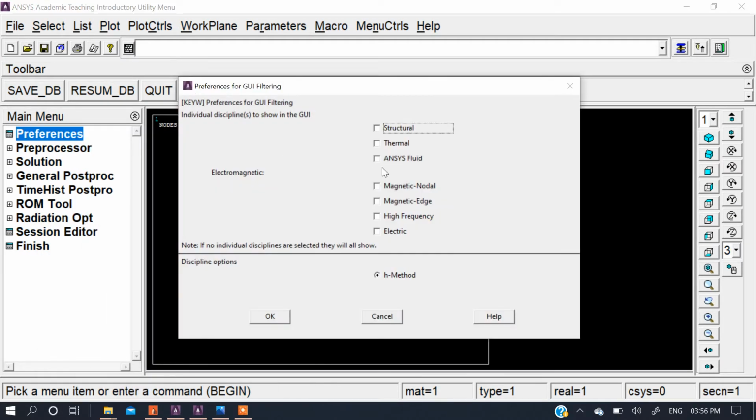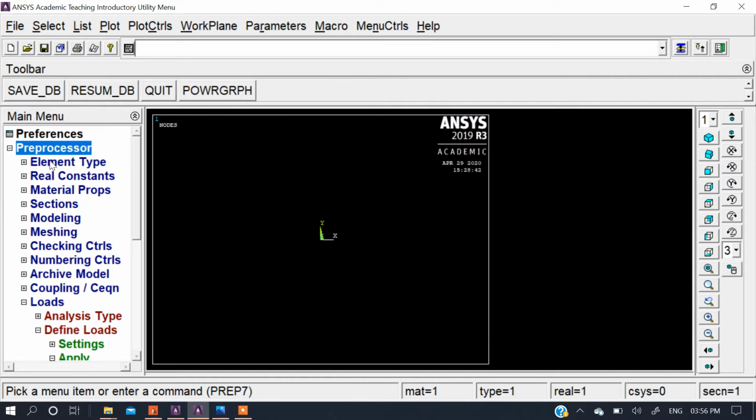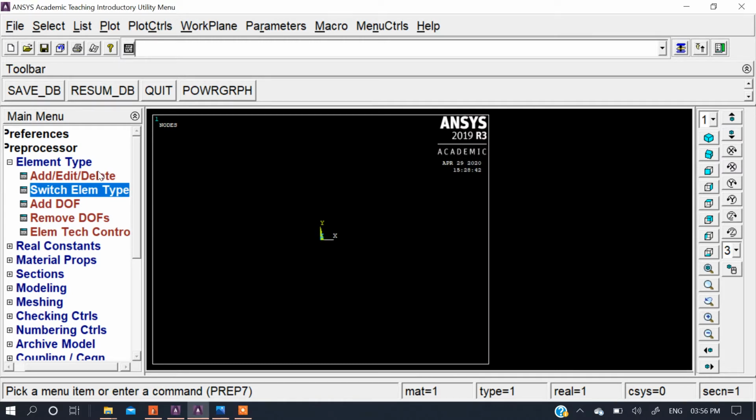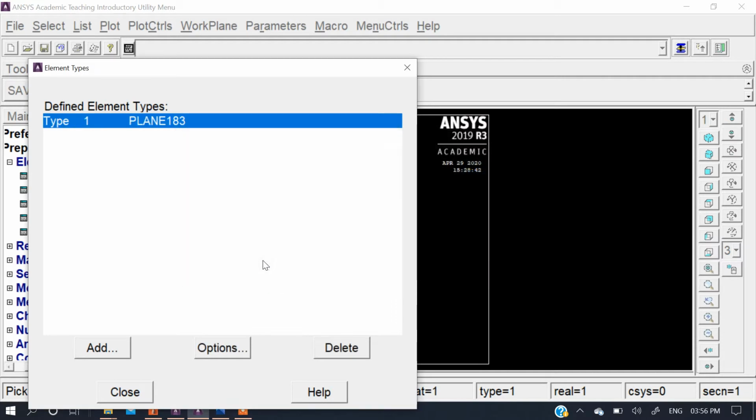First of all, select the preferences, that is structural, select OK, then go to the preprocessor, element type, and select the solid element. In solid element, select 8 node 183, because if we use 4 node 182, it can solve the problem but it shows one error. Instead of using this 4 node, you can use 8 node or 12 node or 20 node element for solid. That's why I'm using 8 node 183.